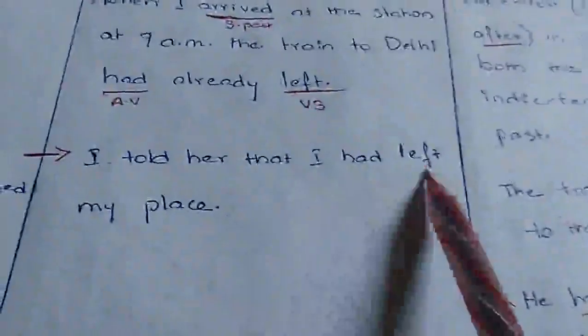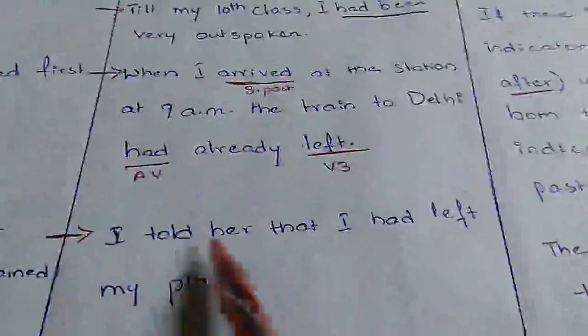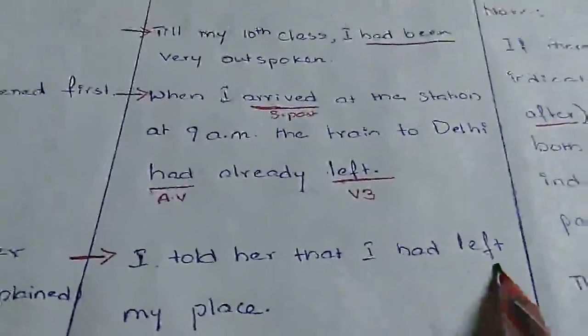And the third thing is, in reported speech, we use past perfect, like after said, told, asked, explained, thought, wondered. So after these words, usually we use past perfect tense. I told her that I had left my place. This is indirect speech. Immediately after reporting verbs, like told, which is a reporting verb, I told her that I had left. Had left is in past perfect tense.